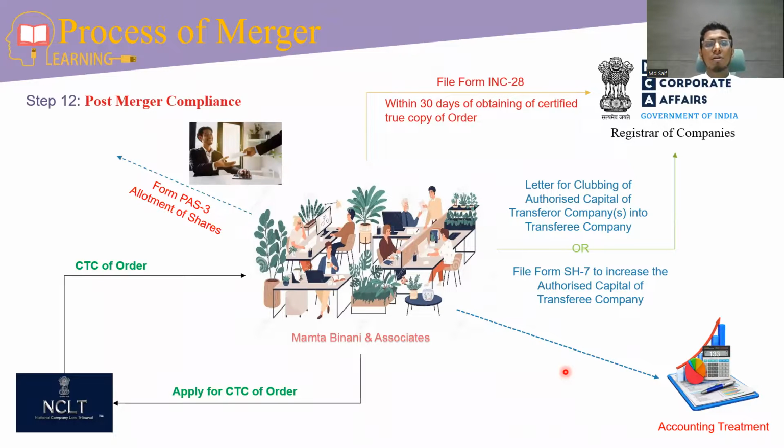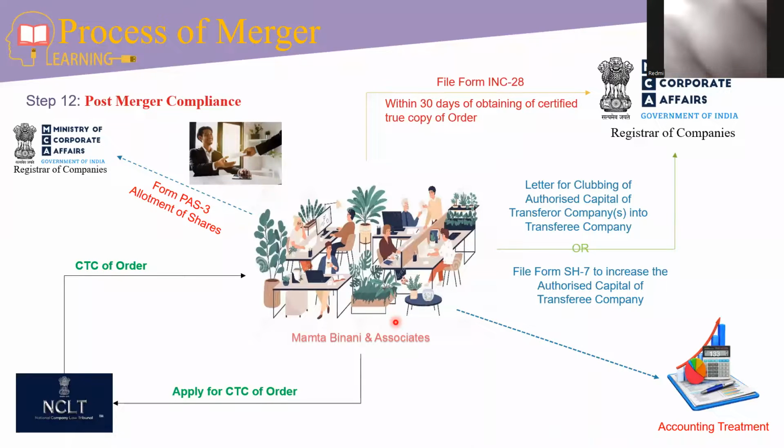And the last step is filing of Form PAS-3, which is for allotment of shares, to the MCA, that is the ROC, Registrar of Companies. That means the shareholders of the transferor company will get shares in the transferee company as specified in the valuation report, that is as per the swap ratio.